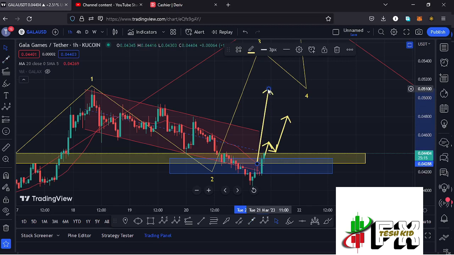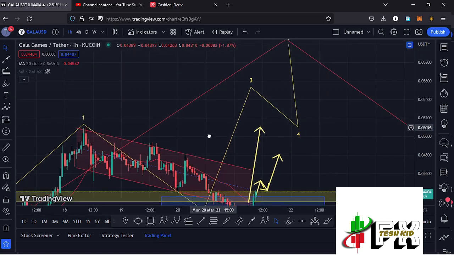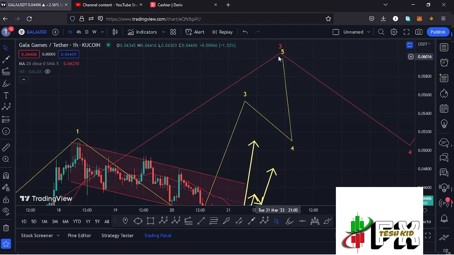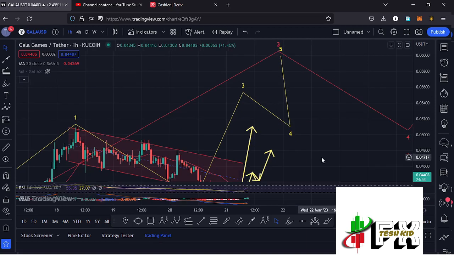And the next target that we can watch is the wave 1 high at around the $0.05096 mark, because a break above that will be enough confirmation that we are seeing the formation of this wave 3, and there are high chances of fully maximizing our target areas at around the $0.06062 mark. And that is the minimum that I'm expecting Gala Games to do here on the short term scenarios.